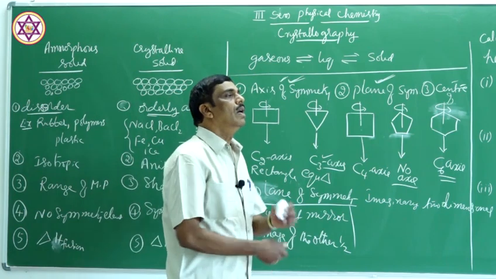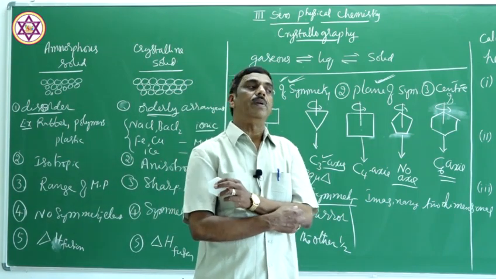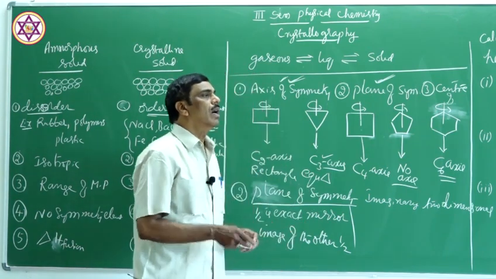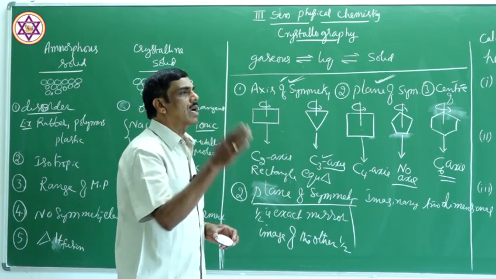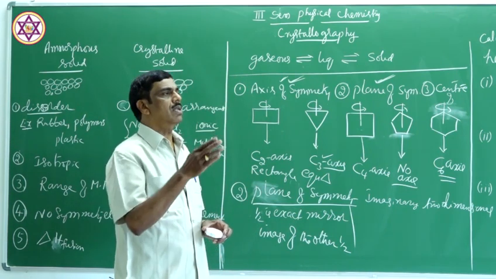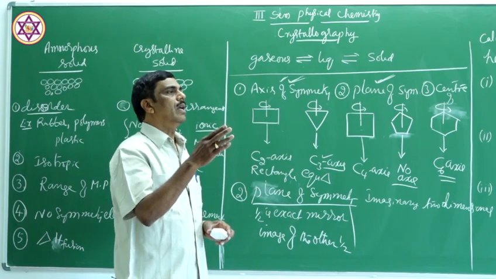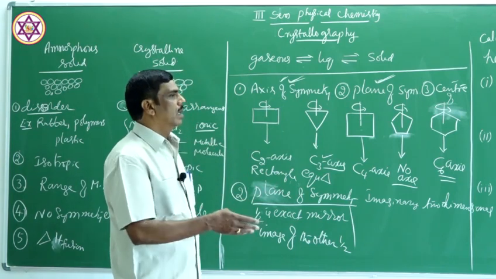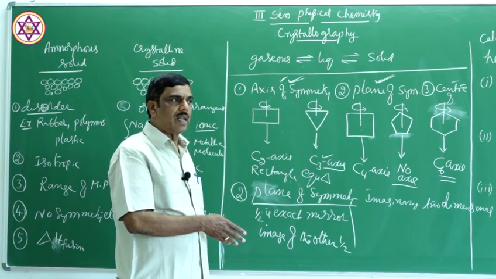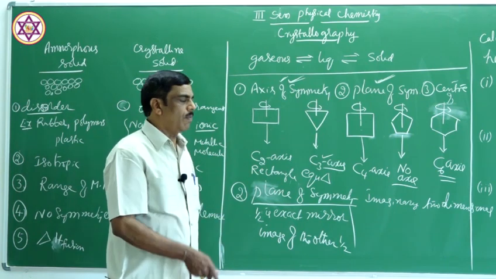One is called diagonal plane of symmetry. Another one is called horizontal plane of symmetry. Horizontal is also called rectangular plane of symmetry.